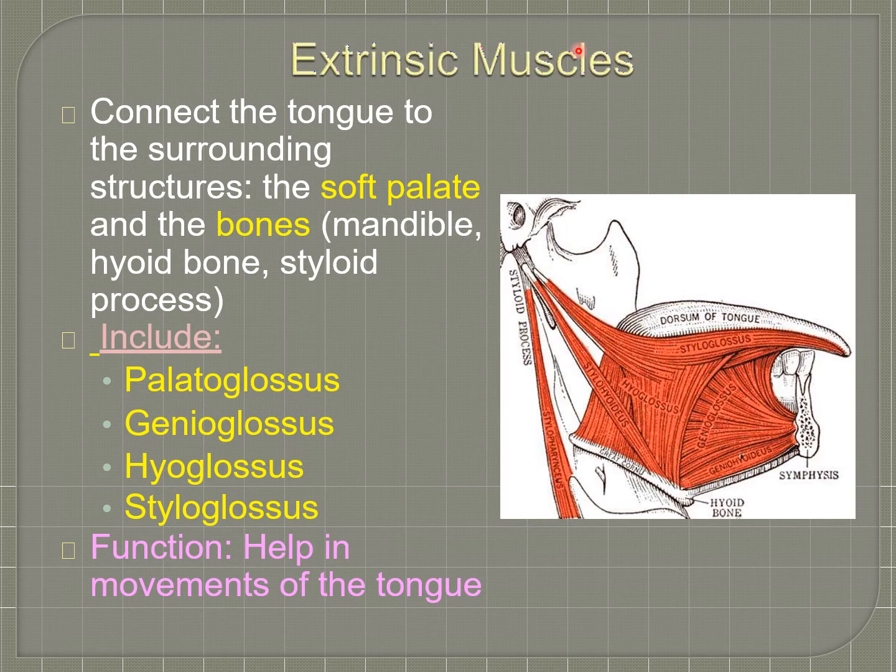About the extrinsic muscles, they attach the tongue to the surrounding structures like the soft palate and bones like the mandible, hyoid bone and styloid process. It includes muscles such as stylohyoid, hyoglossus, genioglossus, geniohyoid and styloglossus. Its function is to help in the movements of the tongue. Extrinsic muscles help in the movements of the tongue.